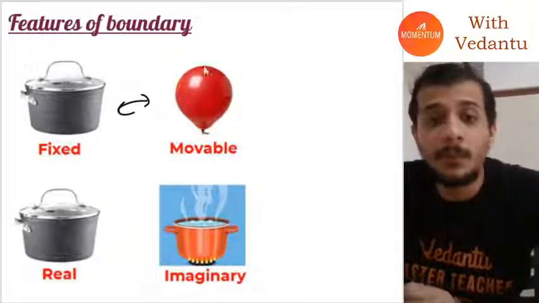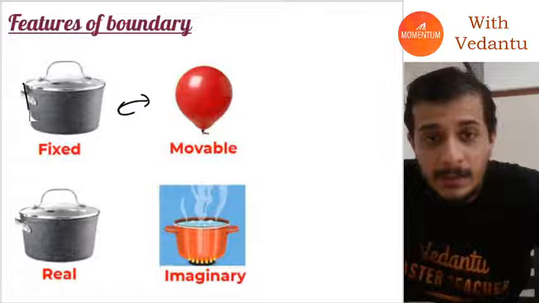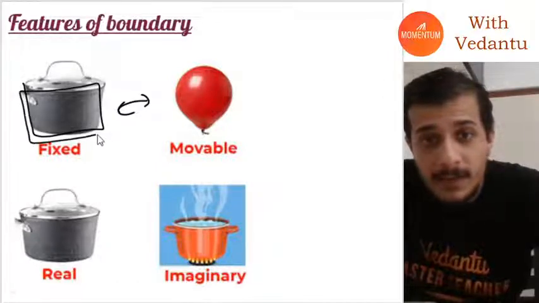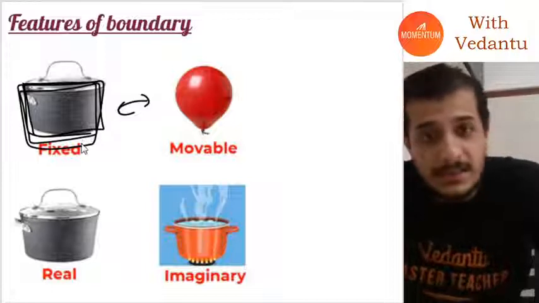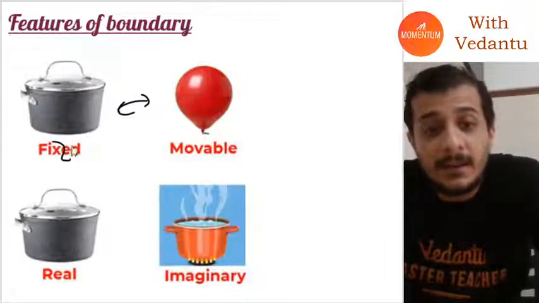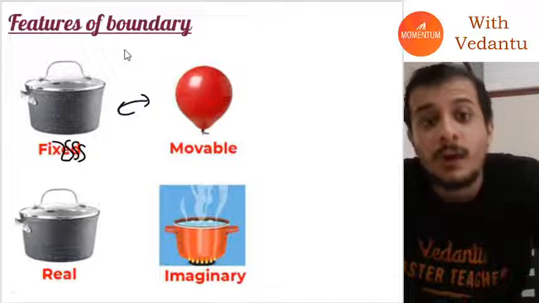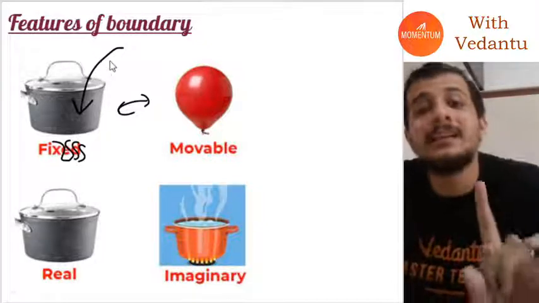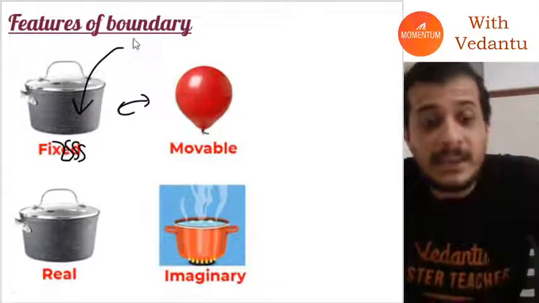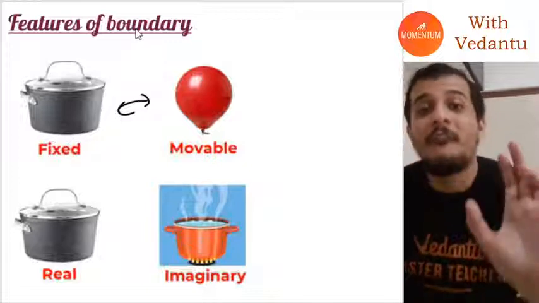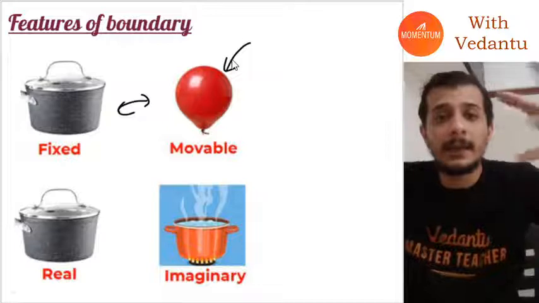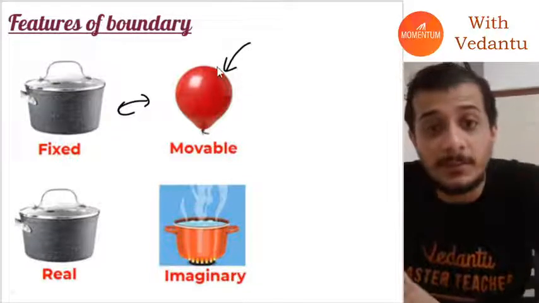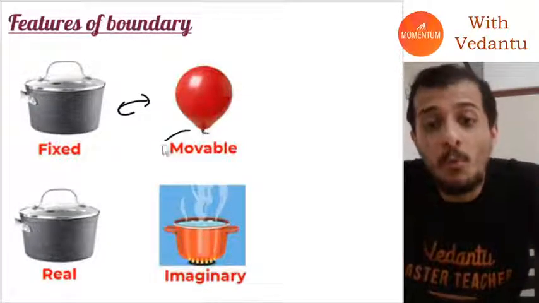Here, the shape of this container is fixed, and that means if I heat this container, the volume of the gas inside remains the same. Such boundaries are called fixed boundaries. Here, you see this balloon can expand and compress. Such boundaries are called movable boundaries.